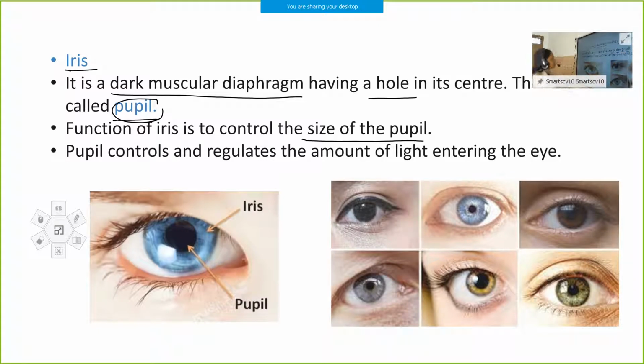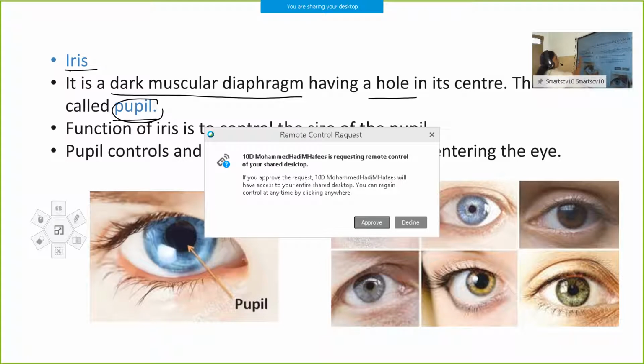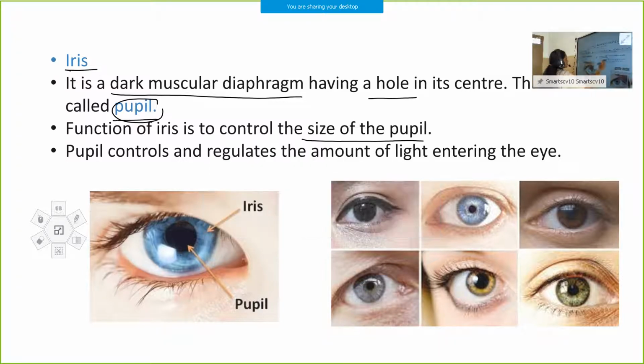So the iris is the dark muscular diaphragm with a hole at its center called the pupil, and its function is to control the size of the pupil.